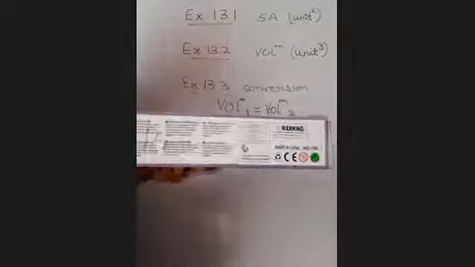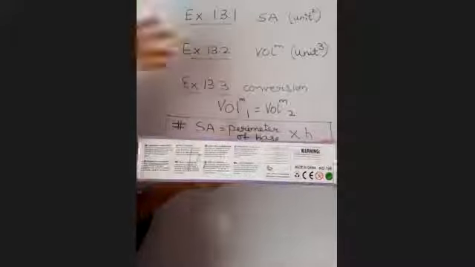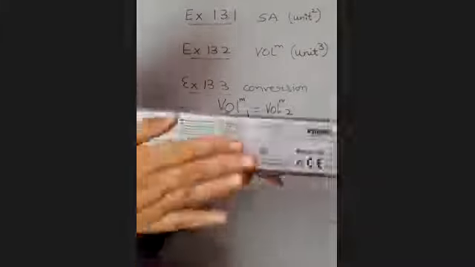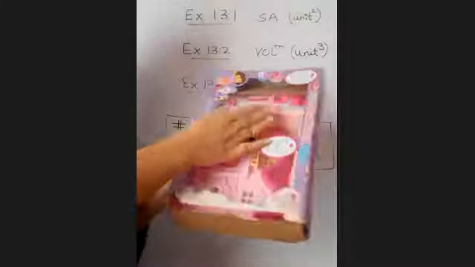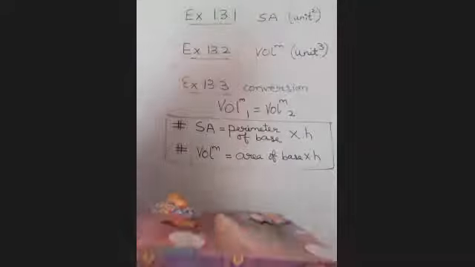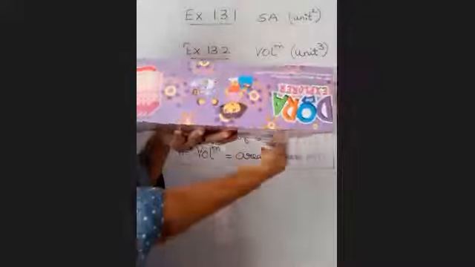And it has got how many faces? कितने face हैं? 1, 2, 3, 4, 5, 6. 6 faces are there.